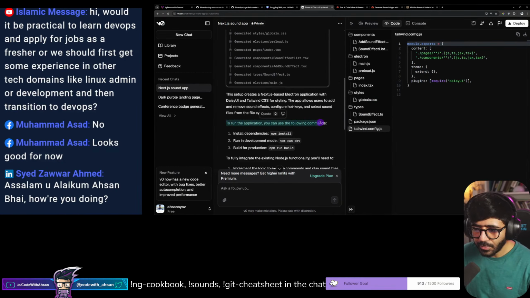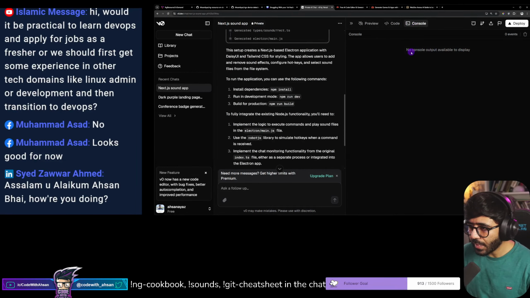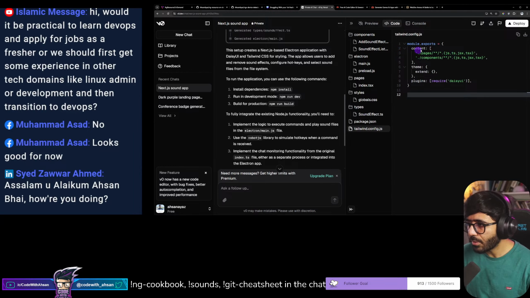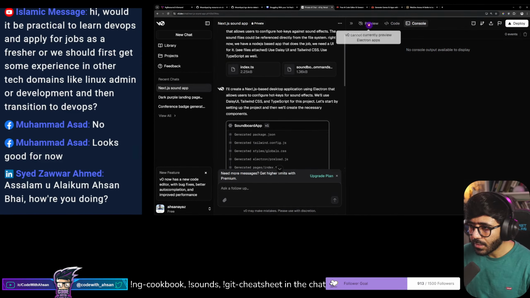To run the application, you can use the following command, do this. So I don't think it has a terminal or a web container. So what we can do is we can try to download this, add to codebase, share, public with link, and then we have deploy. So let's try, and it can't be previewed because it can't really run Electron applications.